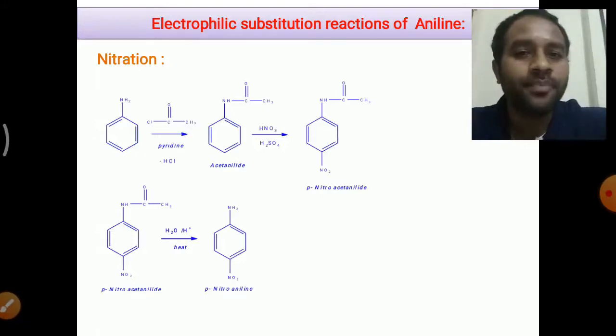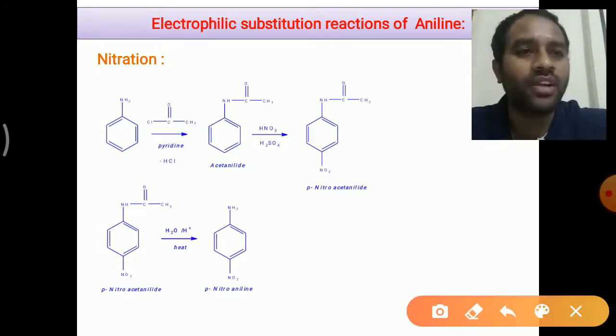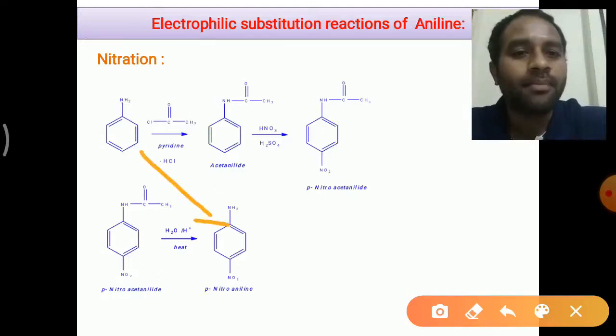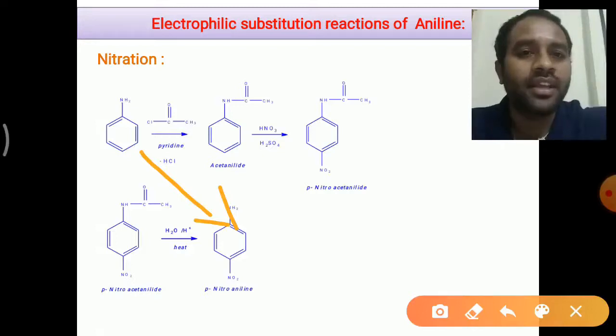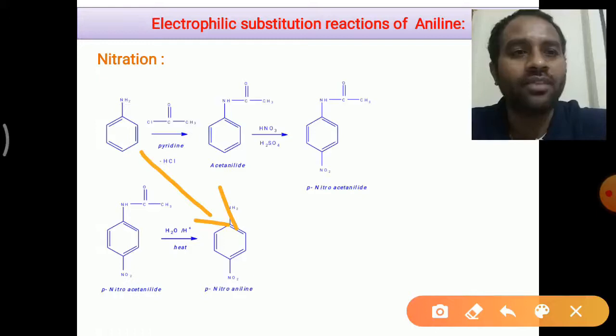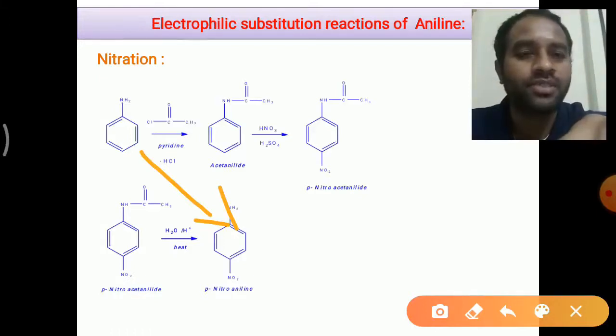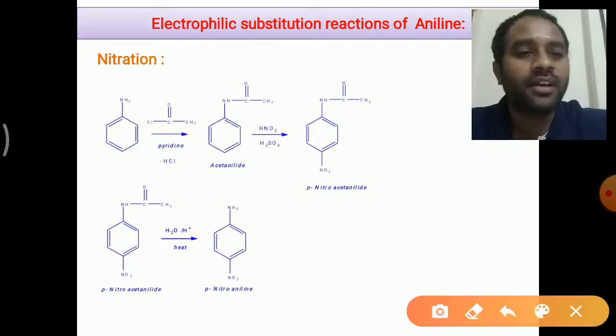You can see here, in order to prepare para-nitroaniline, we are not directly performing the nitration on the aniline, because during the reaction protonation takes place. So for that we are following a series of reactions.